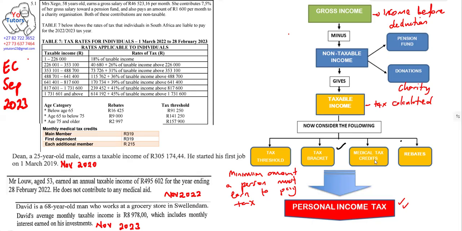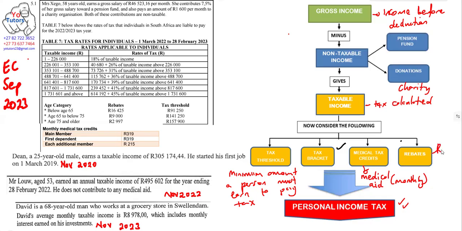Then when talking of medical tax credit, this only applies to those that are paying medical aid, and this money is credited to the main member. Medical tax credits are on a monthly basis, so what you need to do is multiply by 12 in order to get the annual contribution. Medical tax credits are part of the rebates, the money which is the relief.